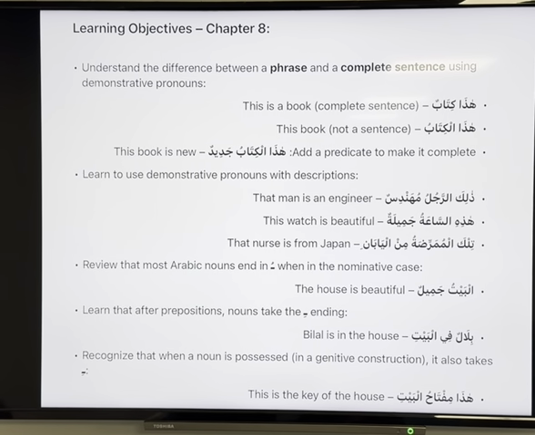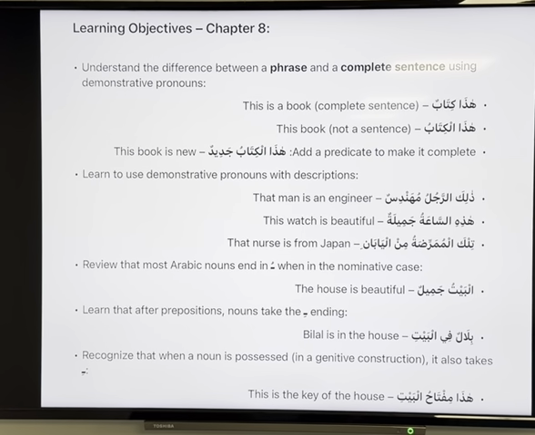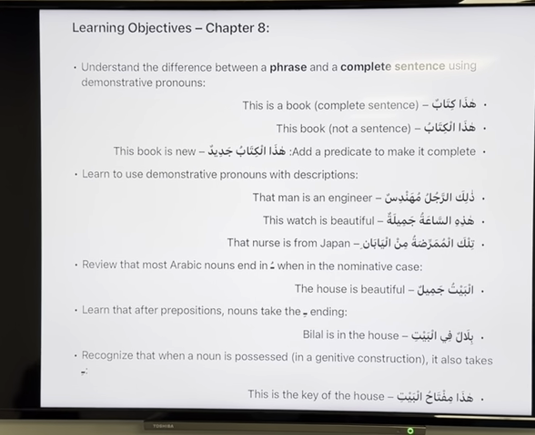I'm not going to go too much into detail in terms of going through the examples. What we're going to focus on in the learning objectives is the things that are important to us. Number one is understand the difference between a phrase and a complete sentence using a demonstrative pronoun.